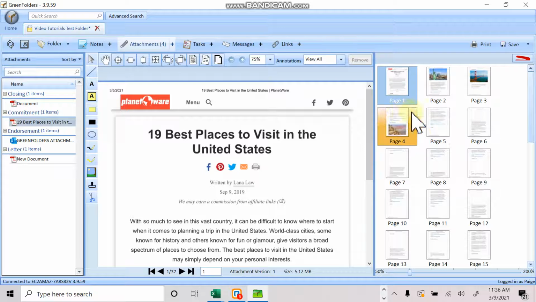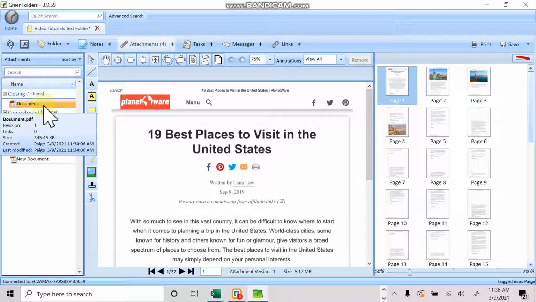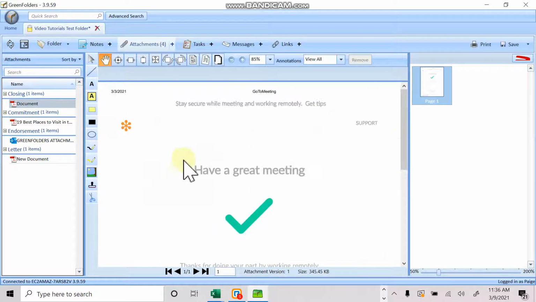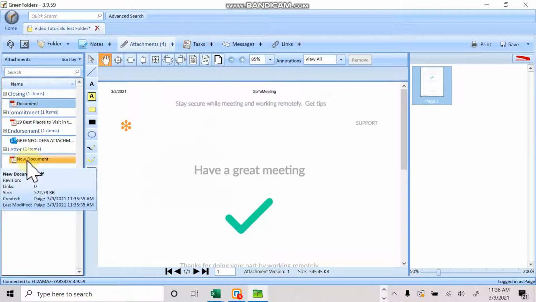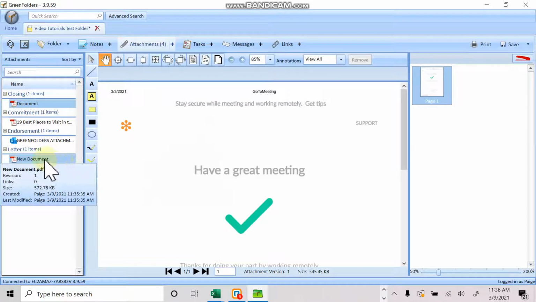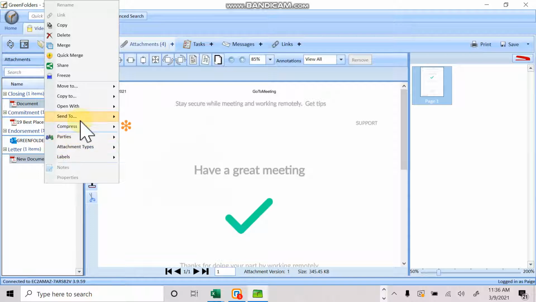Another really great thing that you can do is maybe you made a mistake and scanned in 2 different documents that are supposed to be one document. So right here we have one page within this document. So let's say that this document is supposed to be merged with the new document. So what you can do is hold the control key again and then click the documents that need to be merged together. So as you can see, I have highlighted the document and the new document, and then you right mouse click and you're able to merge right up here.